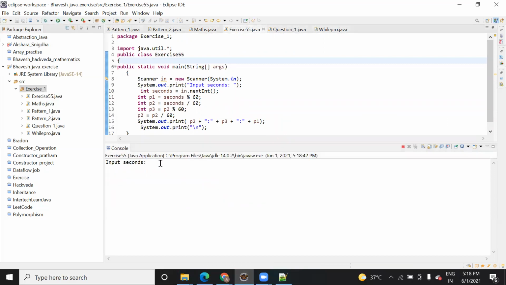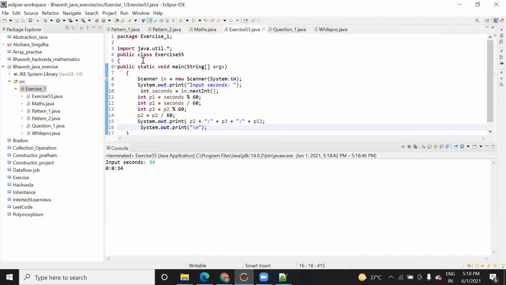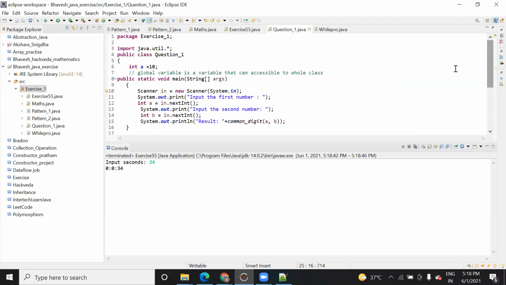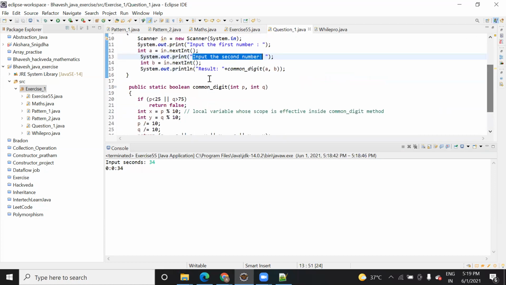Sorry, I think I have run the wrong one. This one was the program based on the matching of a number. The user will enter one number and then a second, and then you need to check whether a common digit exists or not. Here I have created one method, common digit.